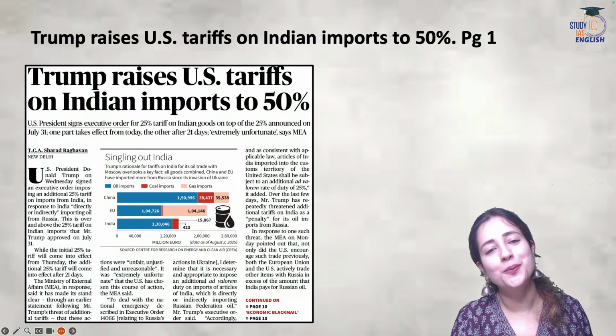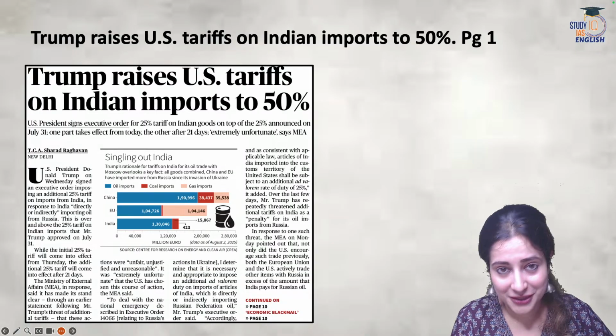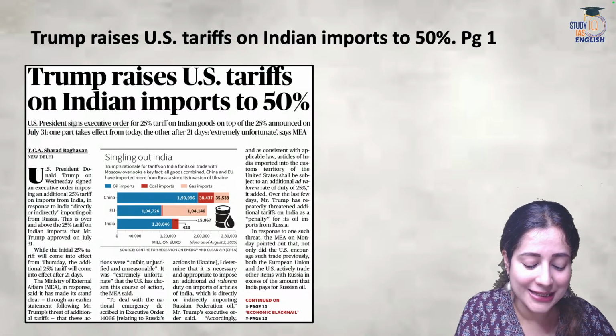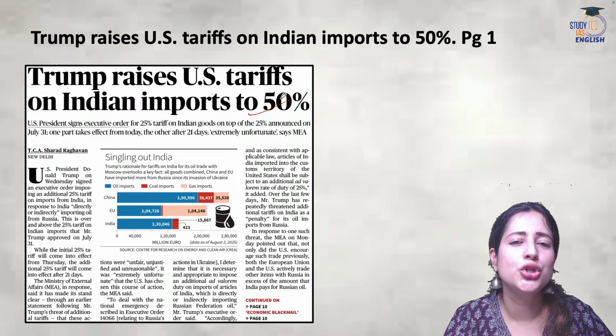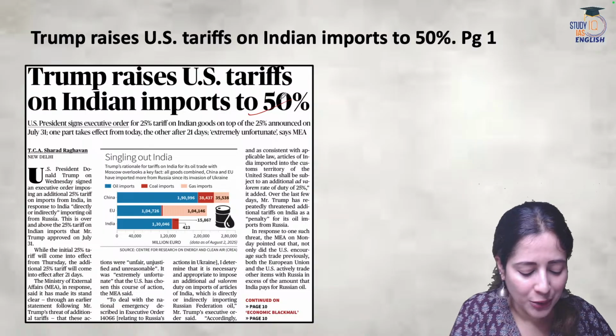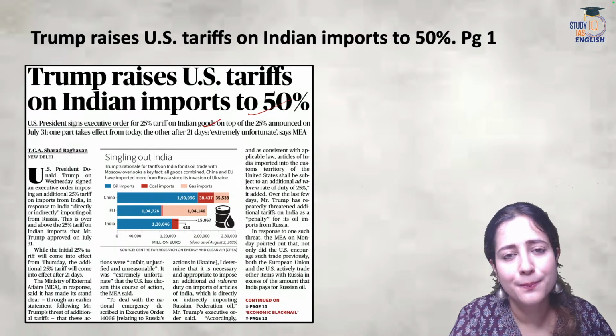So the article opens by giving us another shock. It says that the total number of tariffs imposed by US on India has gone up to 50% now. Already there was a huge hue and cry about the 25% tariff on Indian goods that was recently imposed.